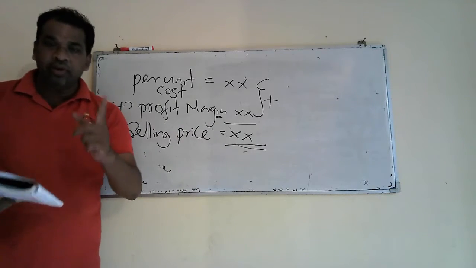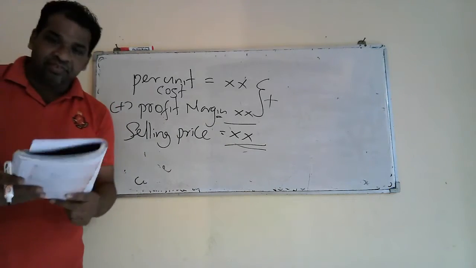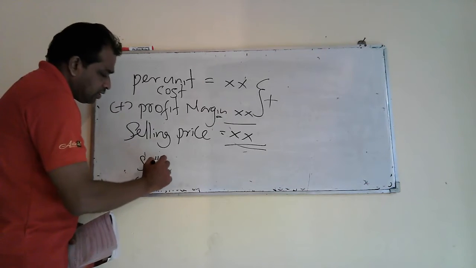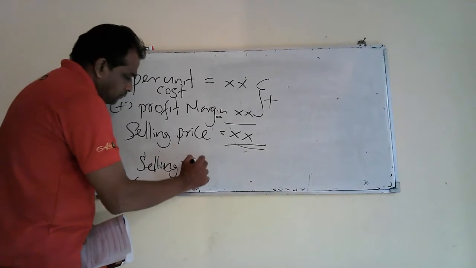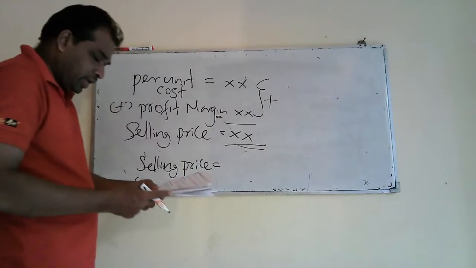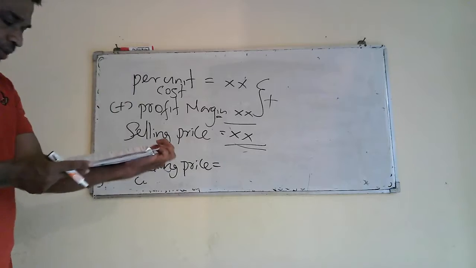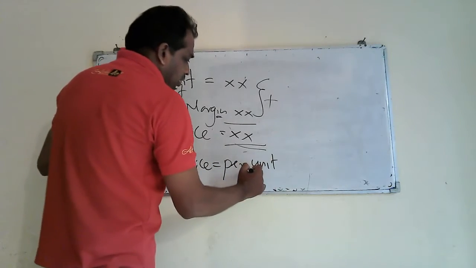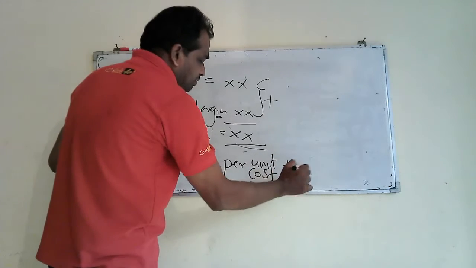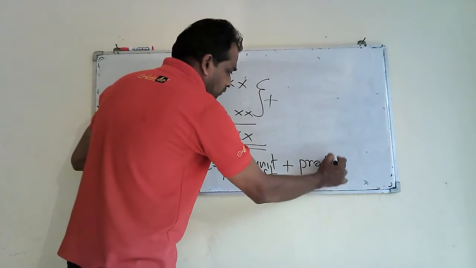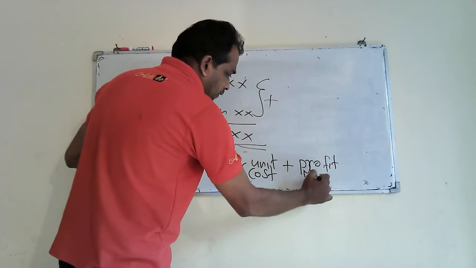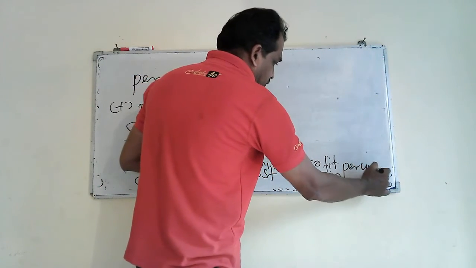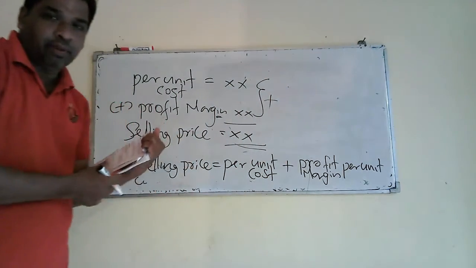Then how can you decide the selling price per unit? Selling price per unit equals, here you are given an equation, per unit cost plus profit margin per unit.